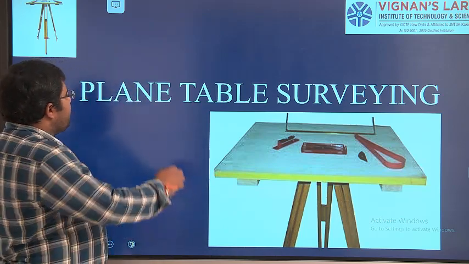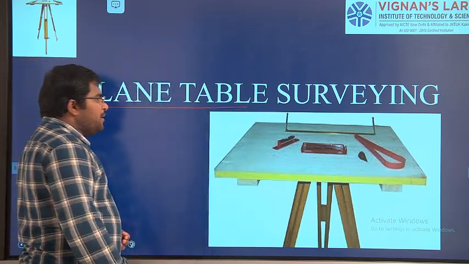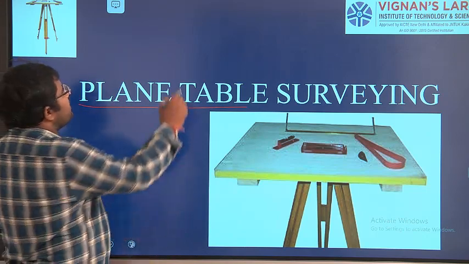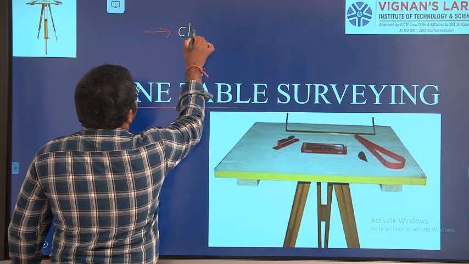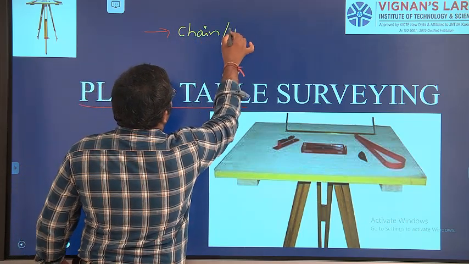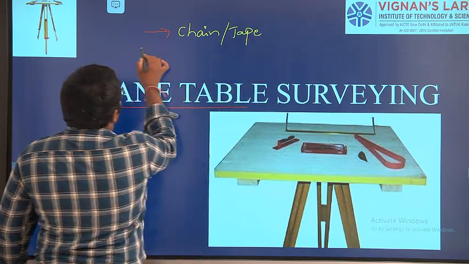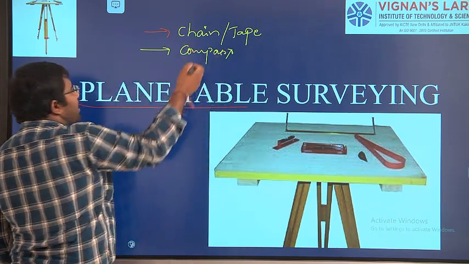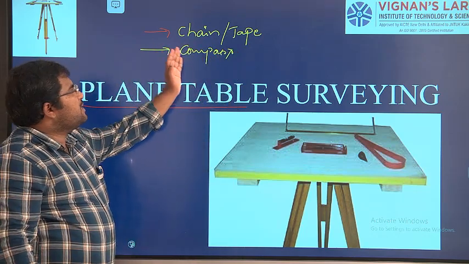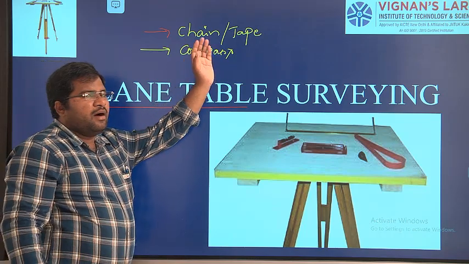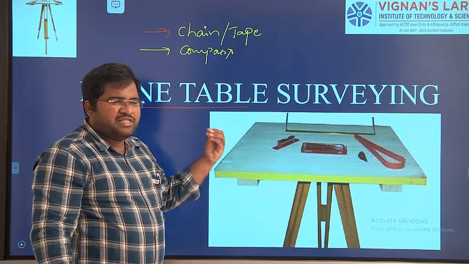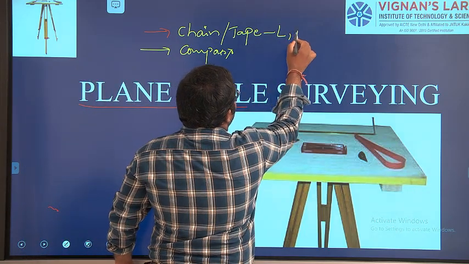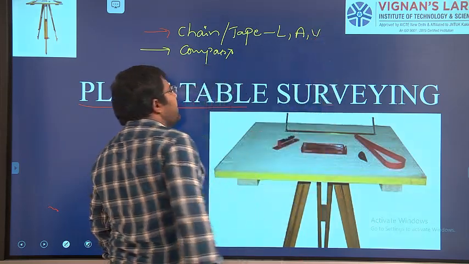So then, coming to plane table surveying, it is a type of survey. Till now we saw chain or tape surveying, then we saw compass surveying. These two we discussed till now, right? One is chain or tape, where we measure the horizontal distances with the help of a chain or tape, so that from the distances, that is from L, we can know the area as well as volume.